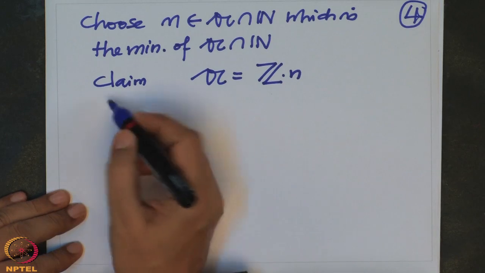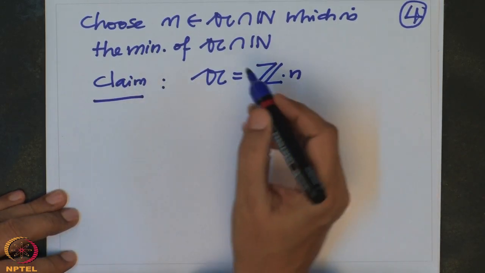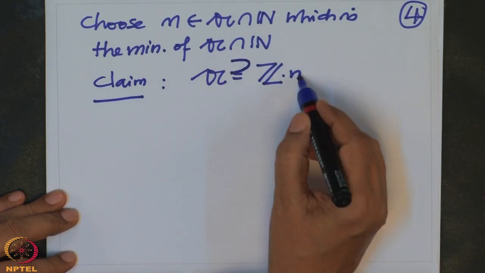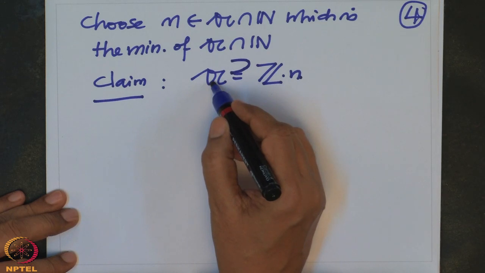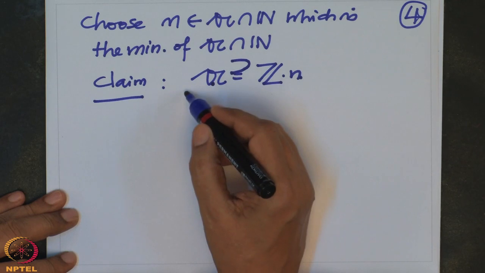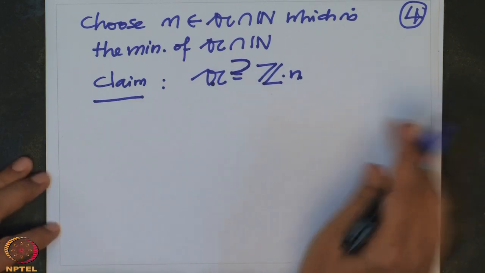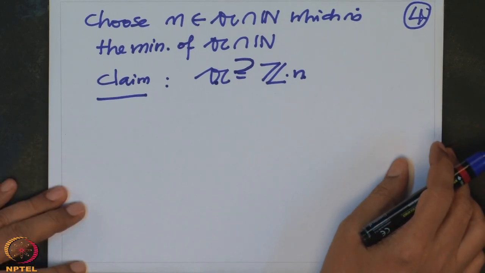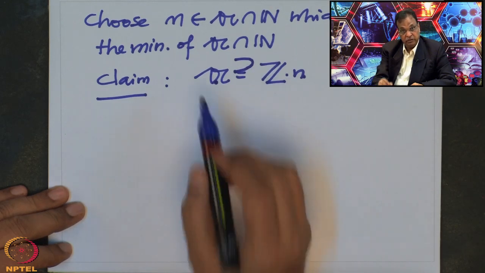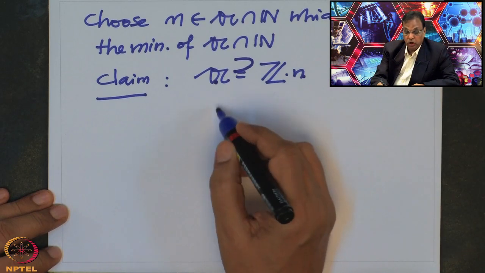That is what we want to prove, and that will finish our proof that A is a principal ideal. This inclusion is obvious, because we chose this n to be in the ideal A. Because it is an ideal, all Z multiples of n are also in that set. The second condition of the ideal says that if I take an arbitrary element in the ring and an arbitrary element in the ideal, then the multiplication is again in the ideal. So this is clear. I want to prove the other way.